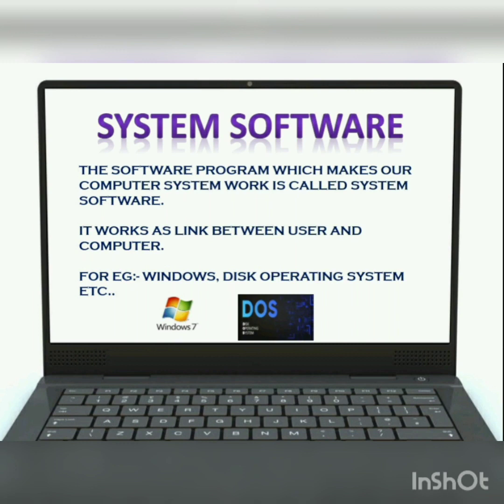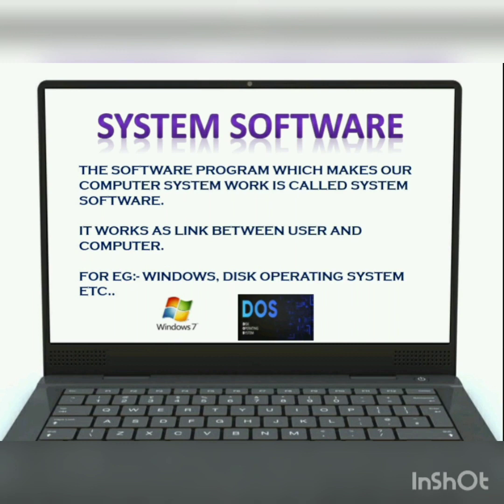Kids, when we wake up, we need to start our day with some food. That is, we take the first meal of our day, that is breakfast. Likewise, when you need to start your computer, a computer needs a software to get started with and to get ready its hardware work. That software is called system software. The software program which makes our computer system work is called system software.